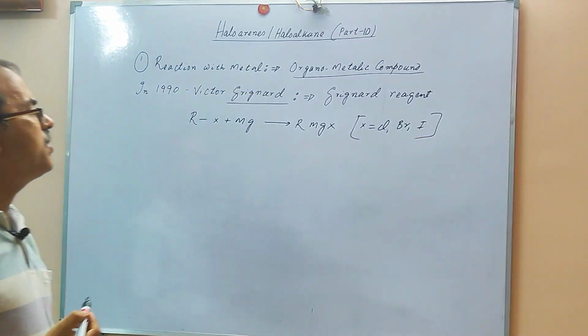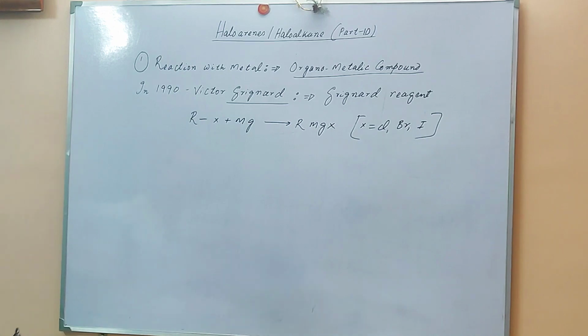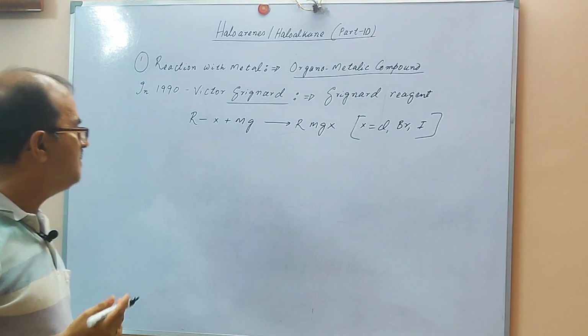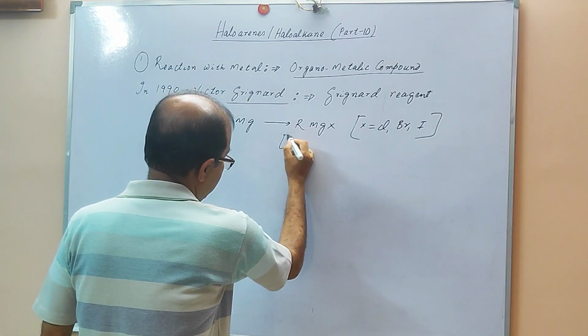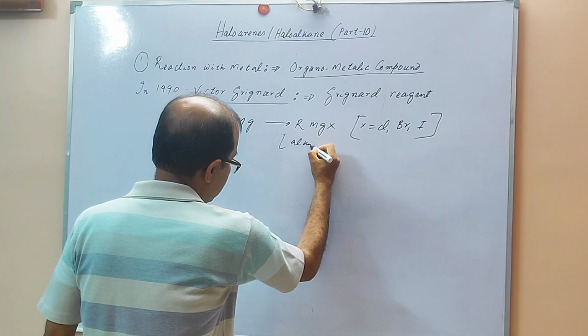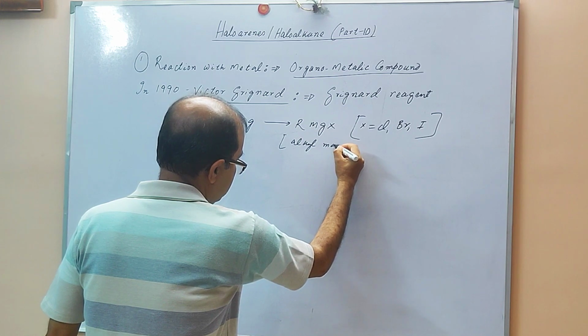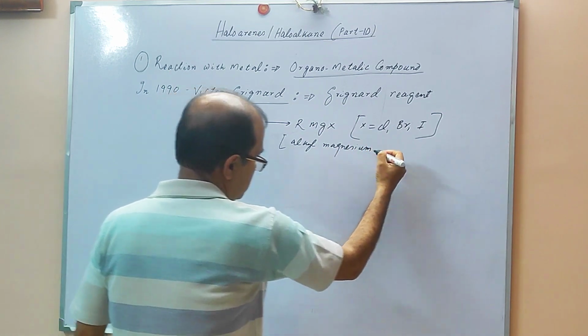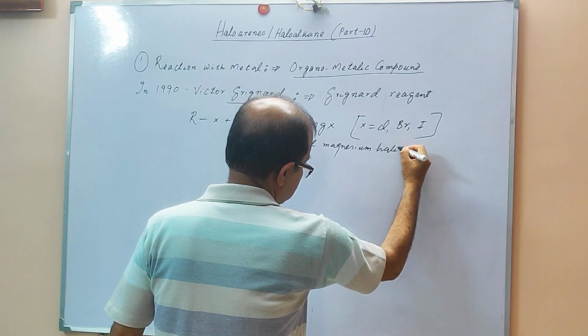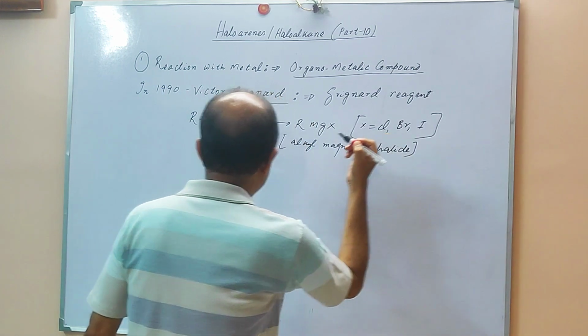Here X is chlorine, bromine or iodine. This is called the alkyl magnesium halide.